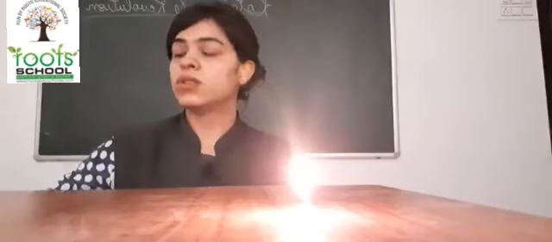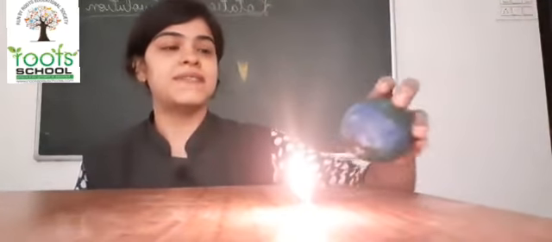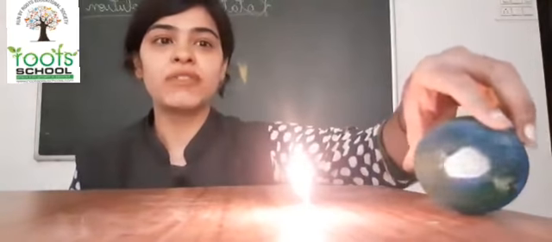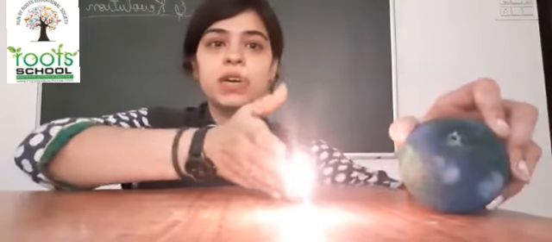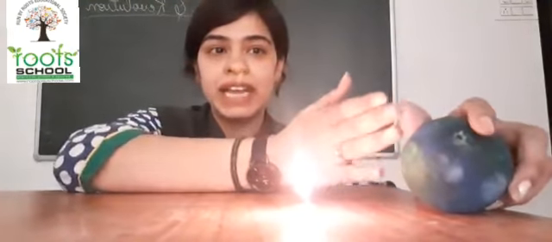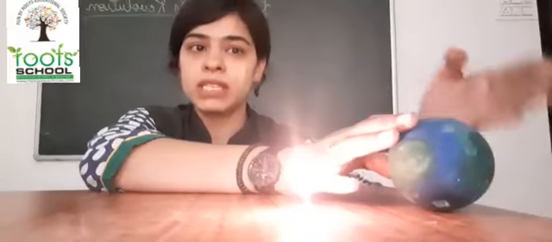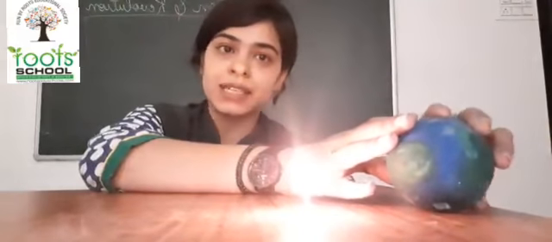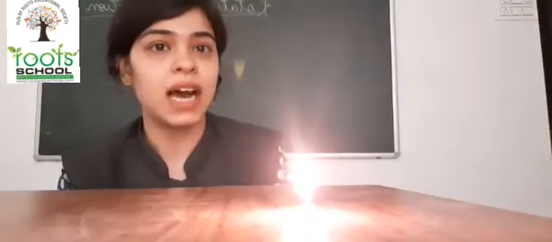Okay, so children, how are days and nights caused? Yes, very good. The rotation of the earth causes day and night. The part facing towards the sun will have day, and the other part away from the sun will have night. Okay, so in this way we studied what is rotation and how days and nights are caused.